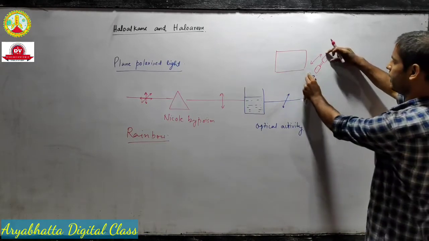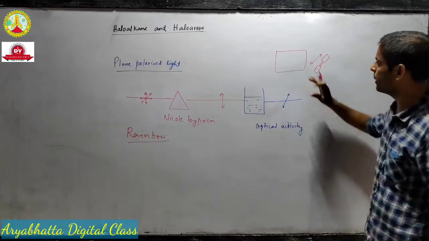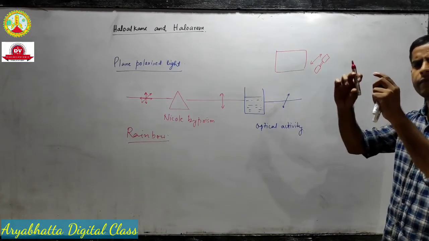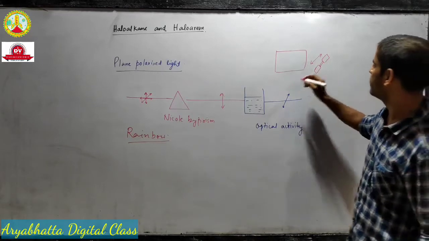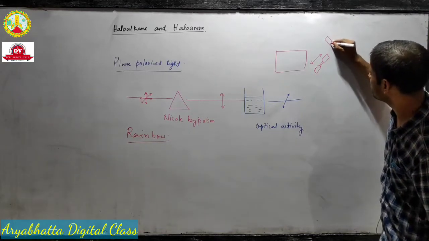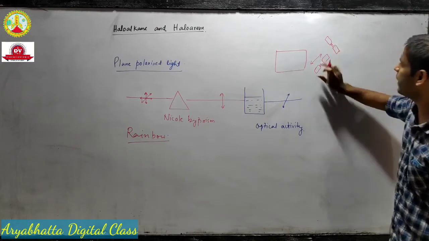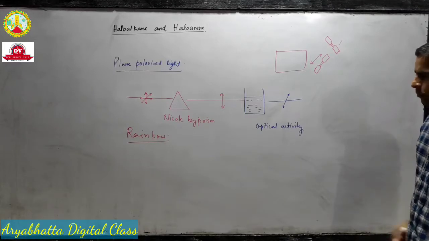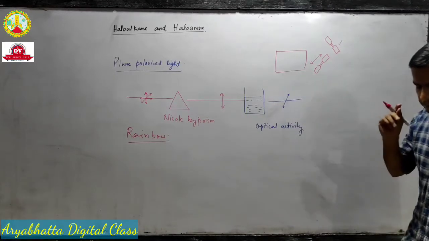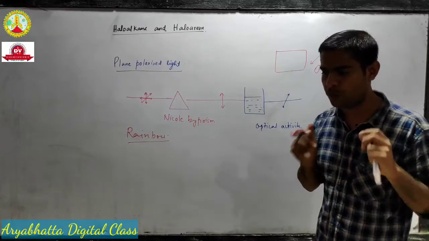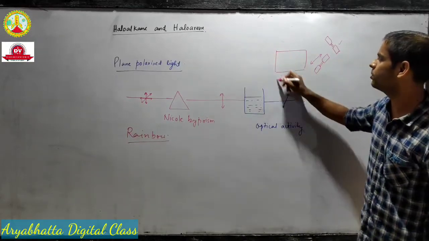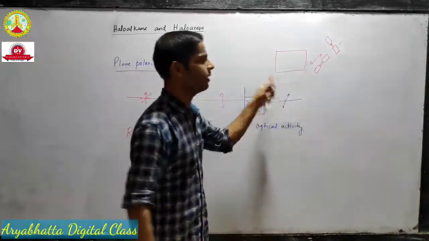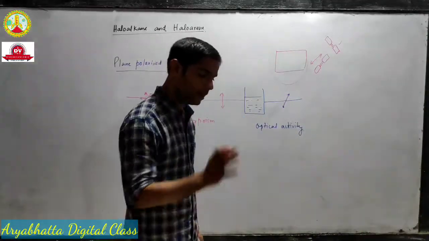Now if you rotate this glass, what will happen? You will see that the picture is getting fainter and fainter. And if you hold the glass like this, perpendicular to the polarization, you will see that a very peculiar thing happens. You won't be able to see your TV. It will be completely black, so you won't get any picture on the TV. It's a very fun experiment.